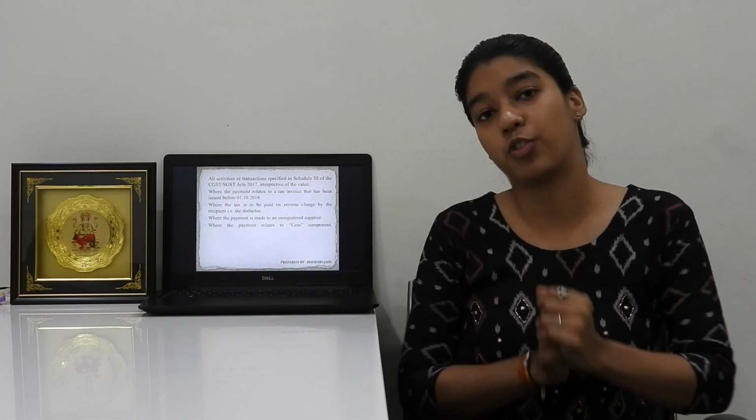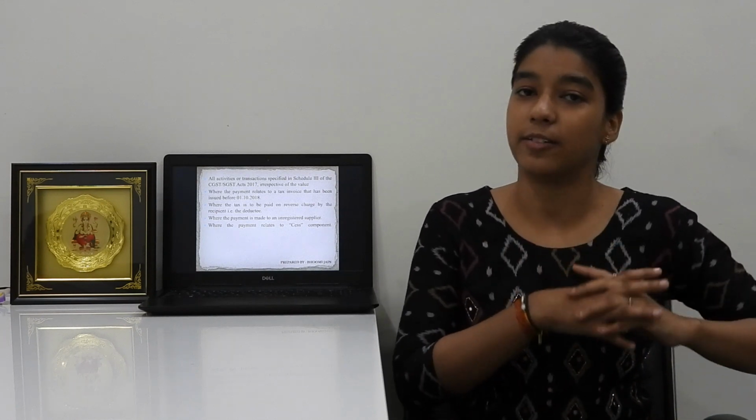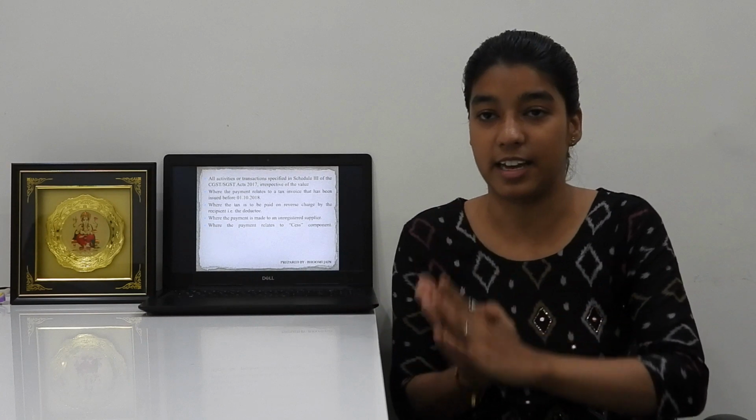Where the payment relates to a tax invoice that has been issued before 1st October 2018. Since the Act came into force on 1st October 2018, any payment related to an invoice issued before 1st October 2018 need not require deduction of TDS.